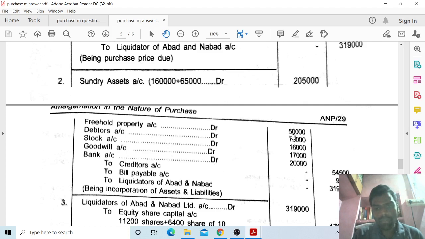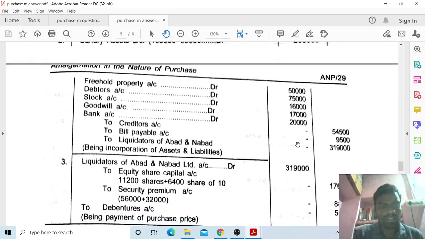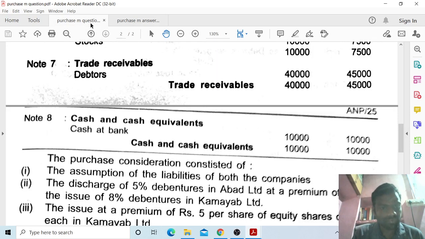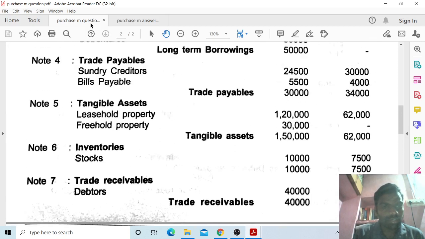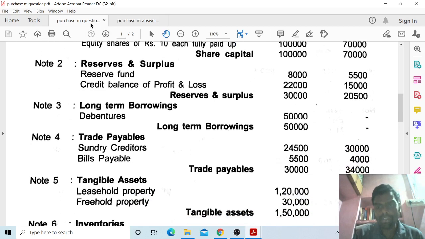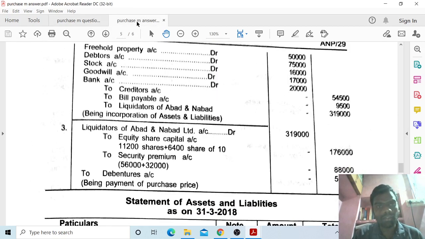So for all the above amounts, you have to take both companies' total amount. See adjustment. Next, to creditors: all assets account debtor to creditors account. So 54,500 credit, so I have to take sundry creditors. 24,500 plus 30,000, you have to take 54,500.